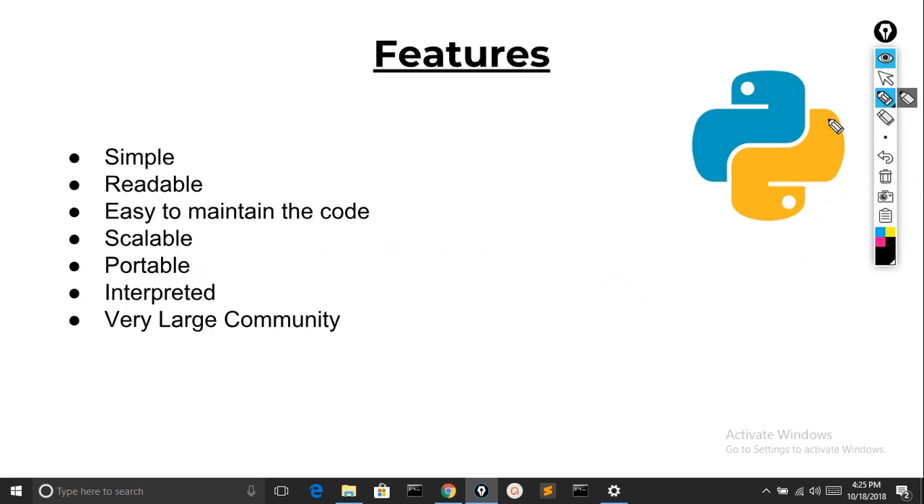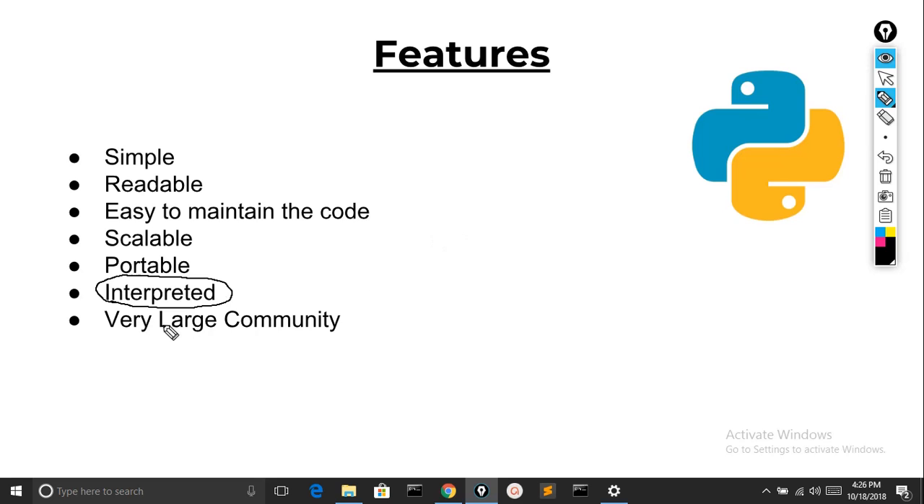Now the next thing is it is interpreted. Since this language is interpreted, we can easily execute our code. It shortens the debugging cycles. When we install Python in our Windows, we get a default IDE which has a shell. That's your interpreter.